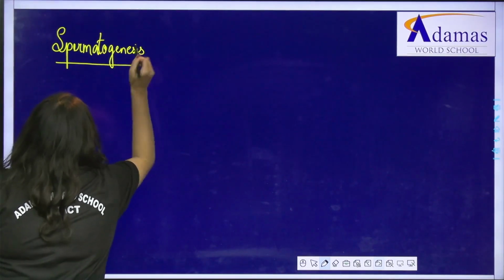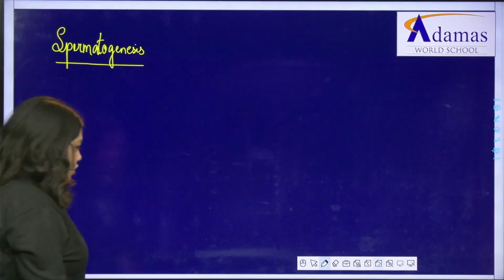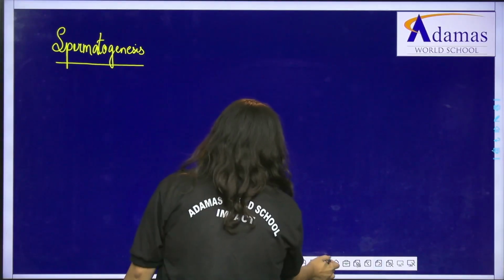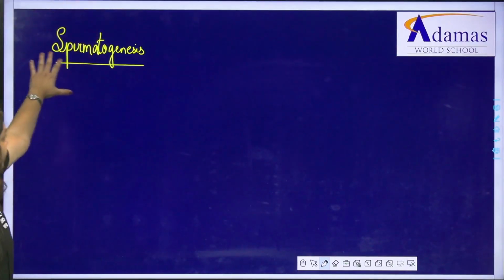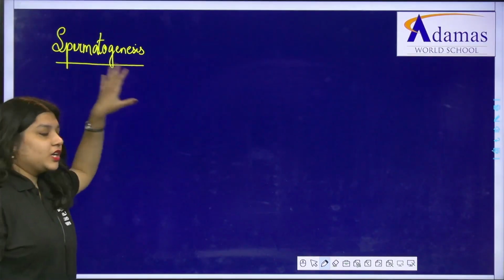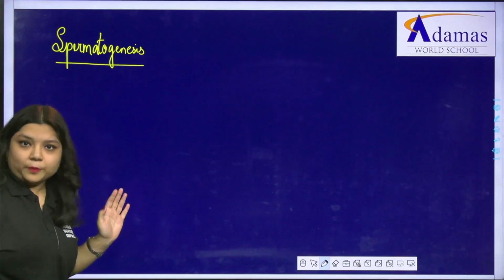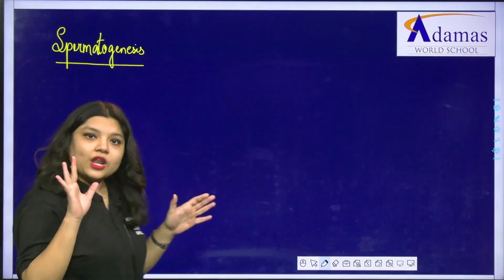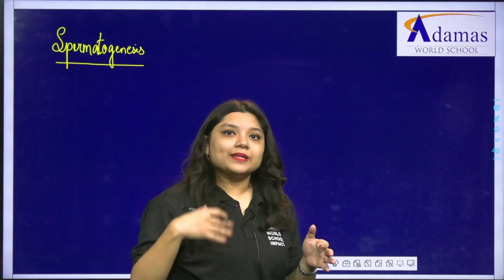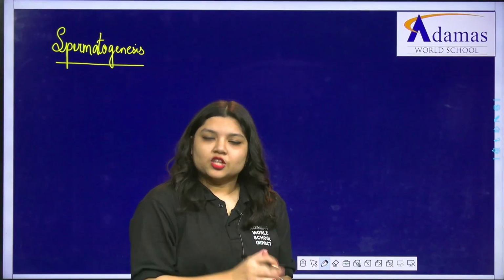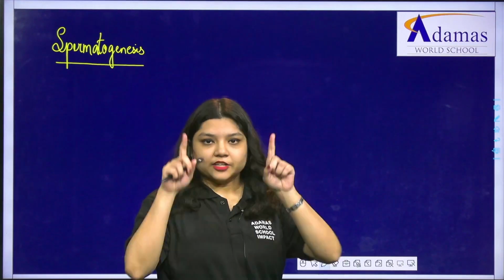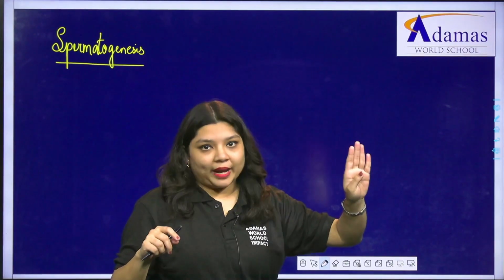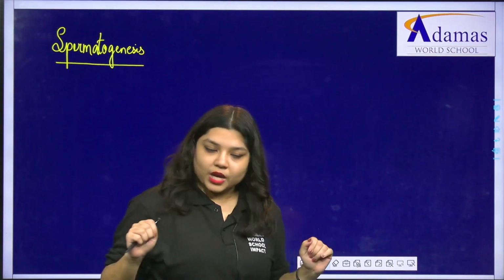What is this spermatogenesis? So spermatogenesis, what we have by now understood is that spermatogenesis is the process by which the testis produces sperms, right? And we all have this basic concept that for the formation of any cell, the simple concept in biology is that cell division has to happen. Cell division is of 2 types: one is mitosis, and one is meiosis.